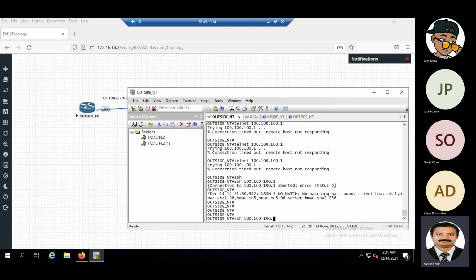That is basically the algorithm is not matching. Okay, but SSH is happening, but the algorithm is not matching.